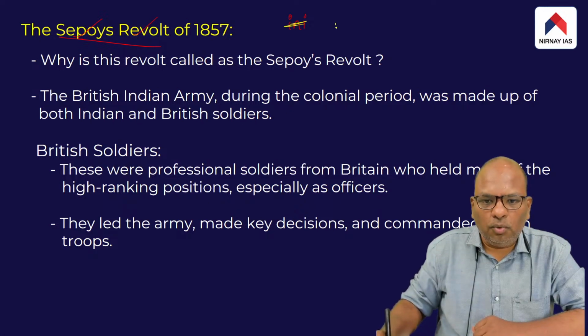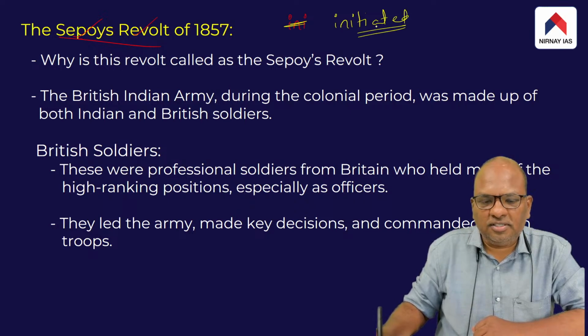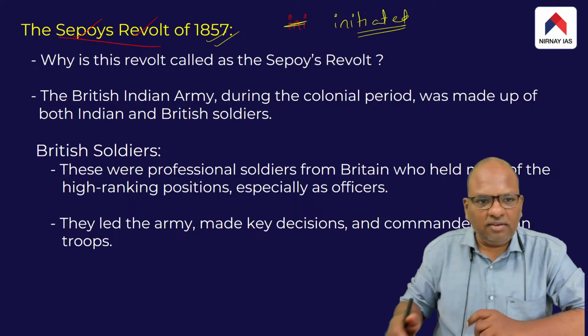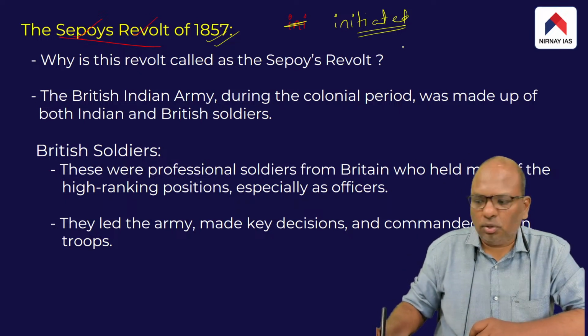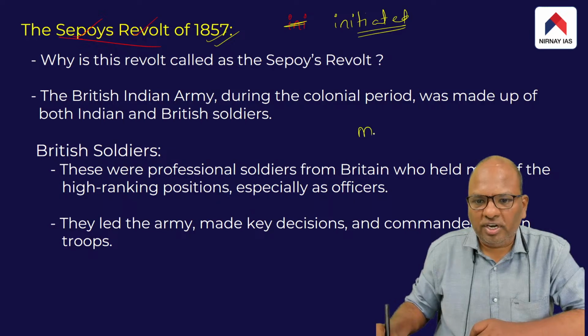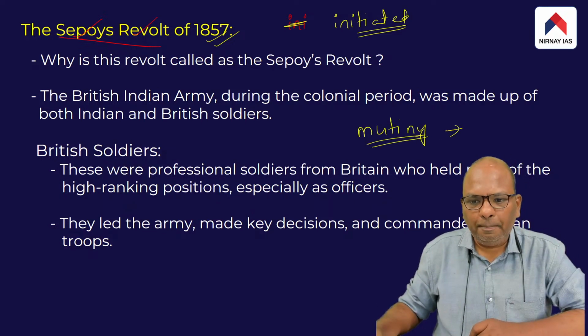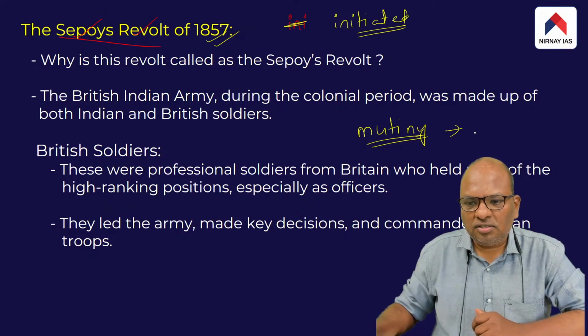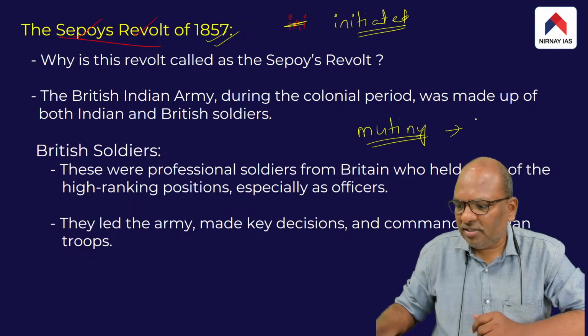This revolt was initiated by the sepoys, and hence this 1857 revolt is called the Sepoys Revolt. It is also called the Sepoys Mutiny. So what is mutiny? Mutiny is a situation in which the soldiers of the army revolt against their superiors.